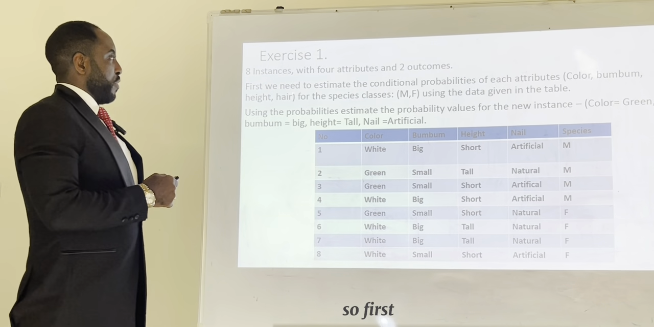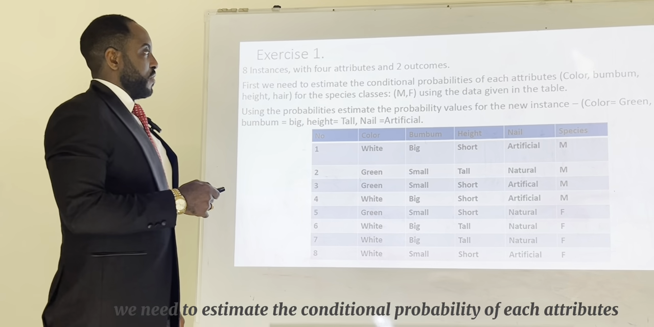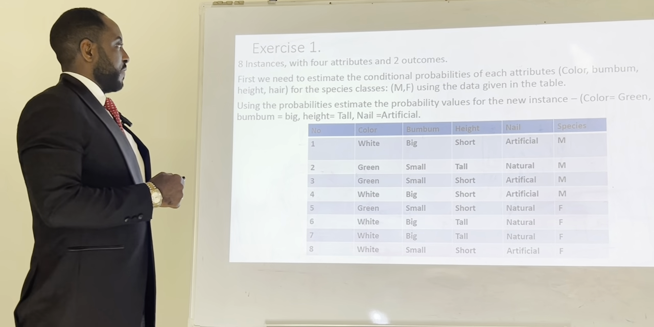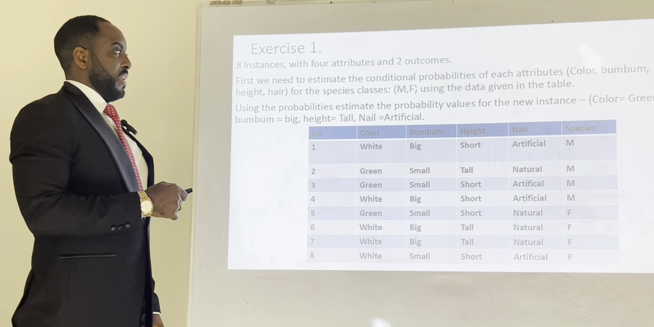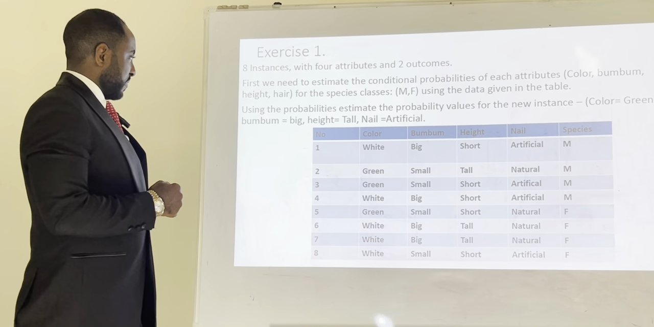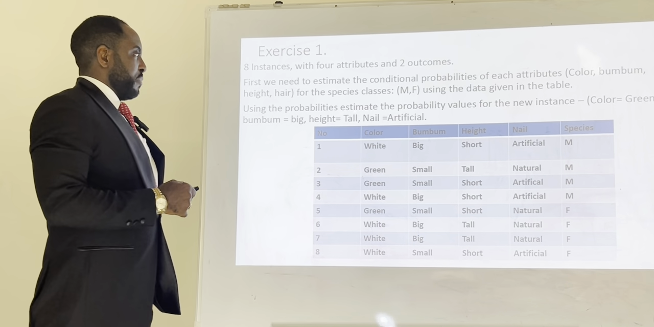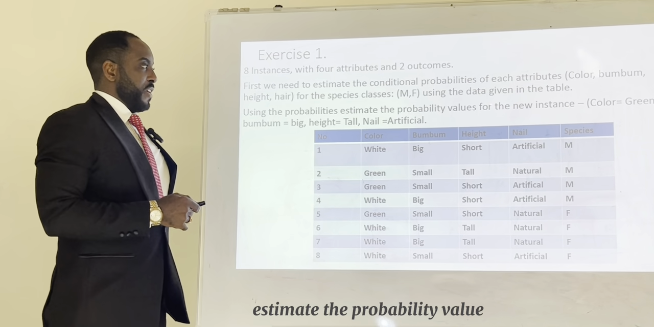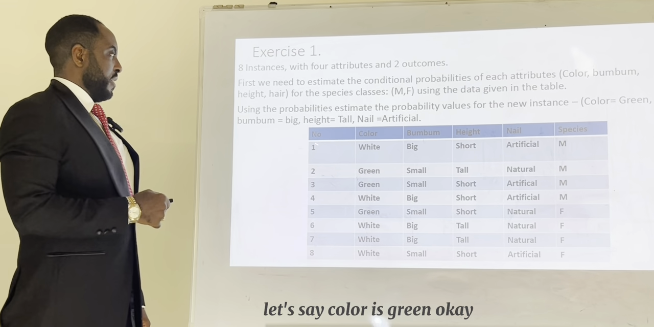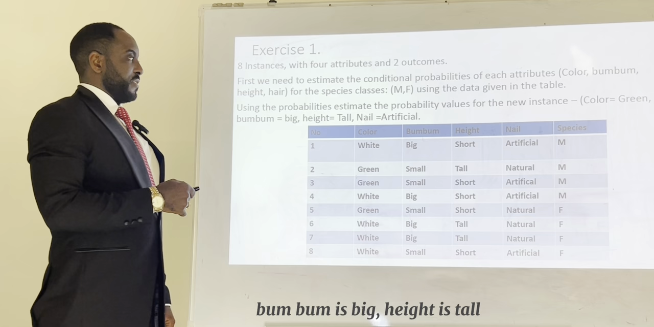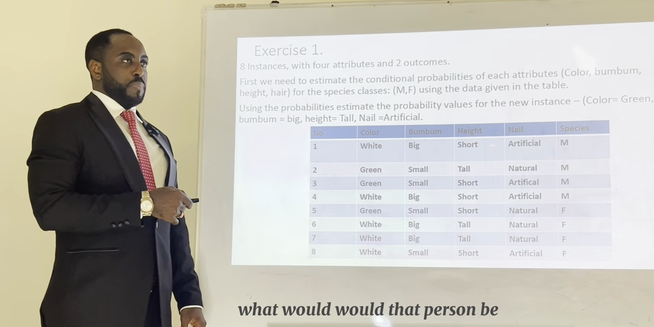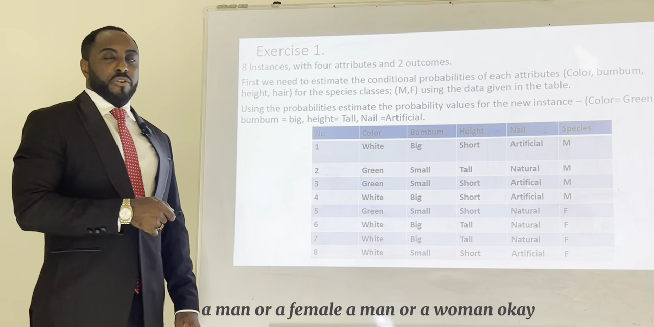First we need to estimate the conditional probability of each attribute: color, bum bum, hair, and height, for these classes, male and female, using the table given there. Then, using the probabilities, estimate the probability value for a new instance. Say color is green, bum bum is big, height is tall, and nail is artificial. What would that person be, a man or a woman?